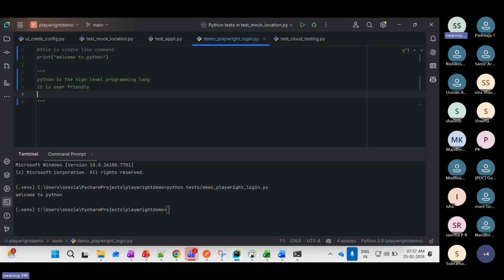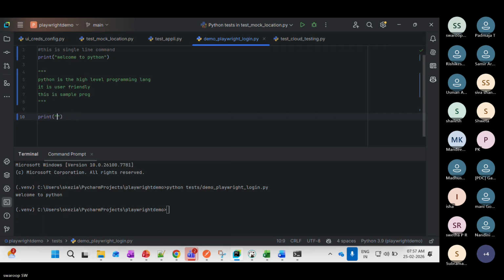Whatever you type here, you can type over here. This is a sample program, and after this I just print multi-line comment.